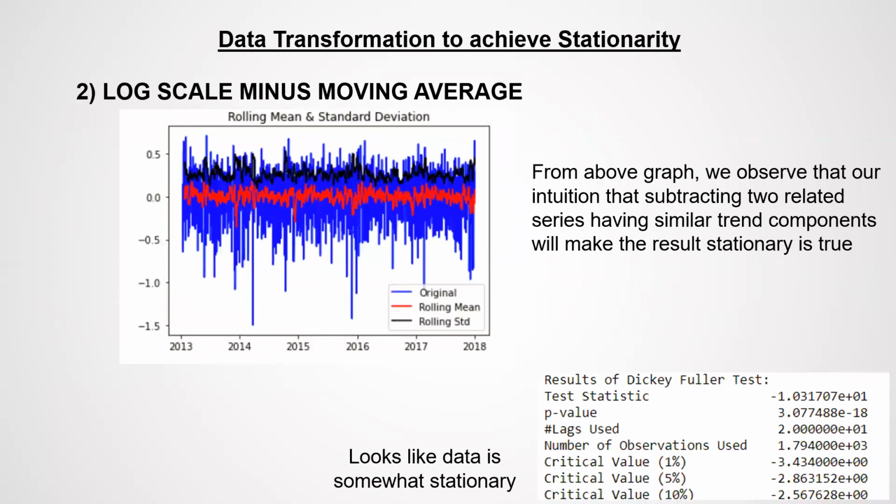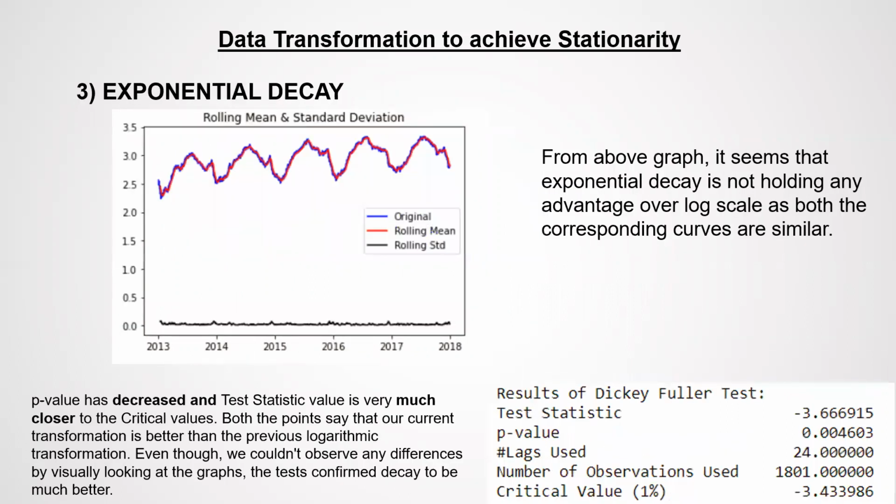Using second method, log scale minus moving average. From the above graph, we observe that our intuitions that subtracting two related series having similar trend component will make the result stationary is true. The data looks somewhat stationary.